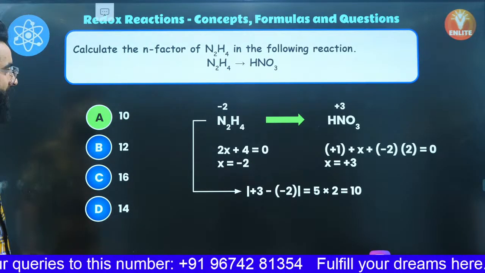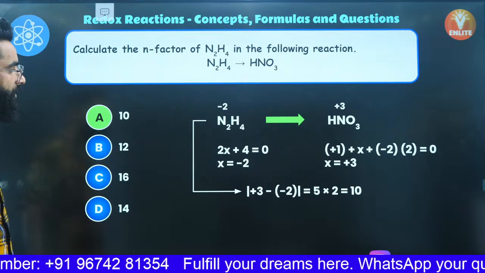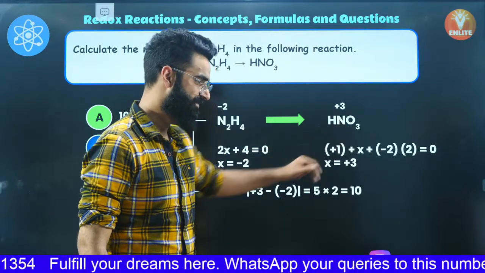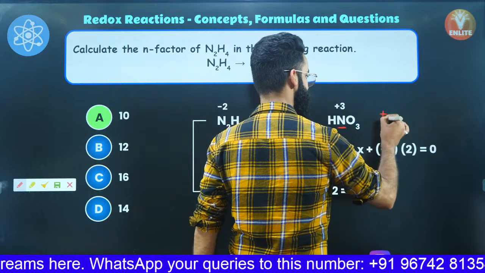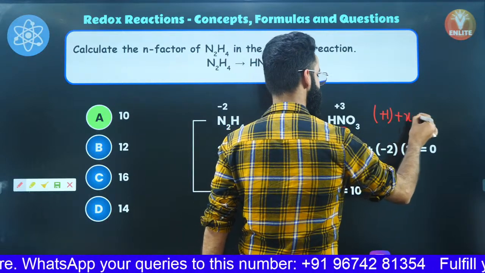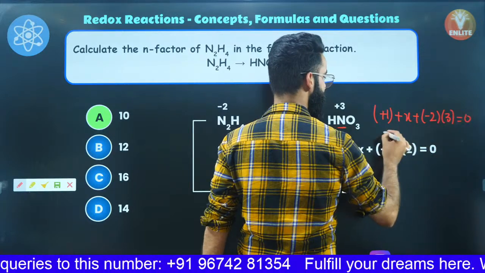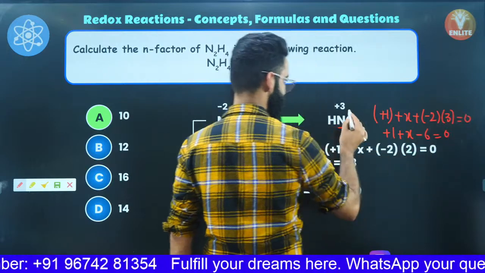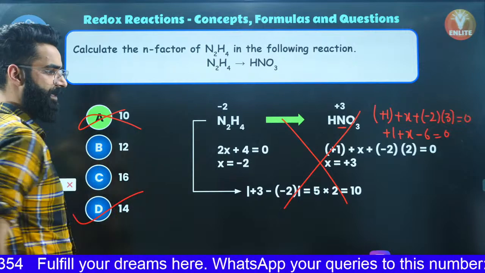Wait. What? Is the oxidation state of nitrogen over here +3 or +5? Let me check it once again. HNO3. Hydrogen shows +1. Nitrogen shows X, right? Oxygen shows -2. 3 oxygen atoms. Net charge is 0, right? So it's going to be +1 plus X minus 6 is equal to 0. No, X is +5. This is wrong given here. The correct answer is going to be 14, right? The correct answer is going to be 14.